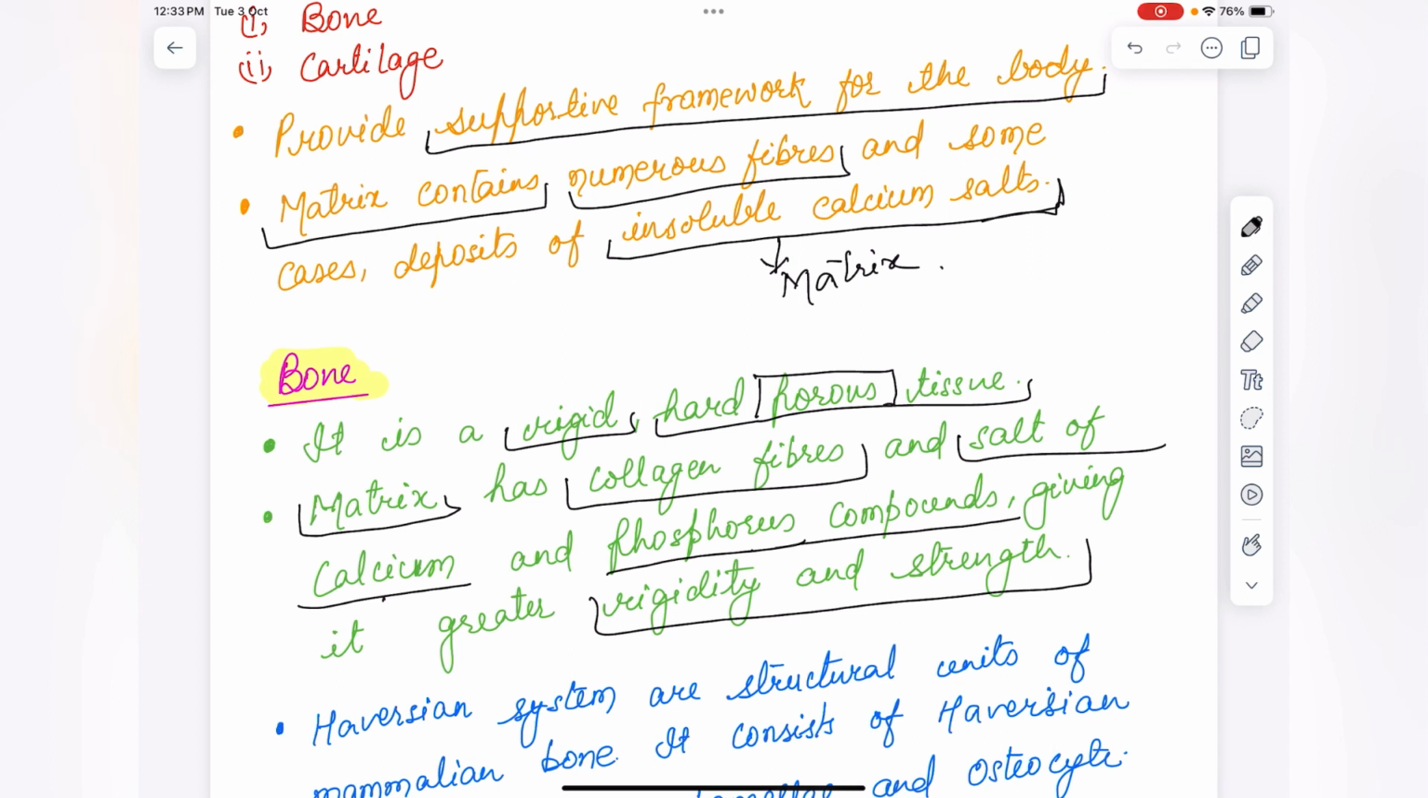Most of the skeletal system is comprised of bone. Bone is the hardest tissue of our body, but the hardest substance in our body is the enamel. What is enamel? Enamel is the outermost covering of the teeth.